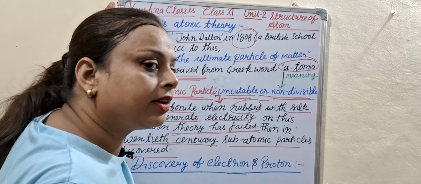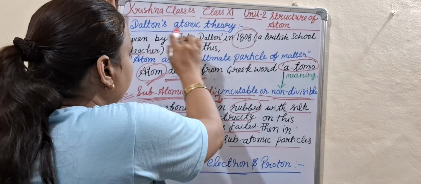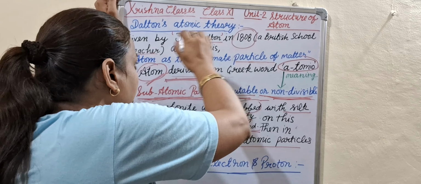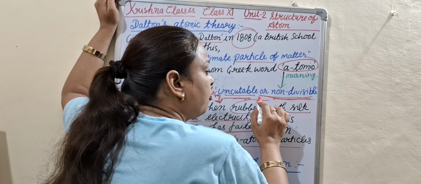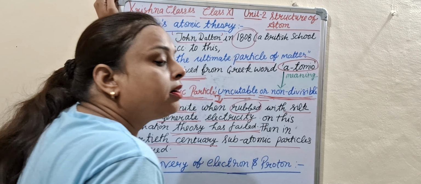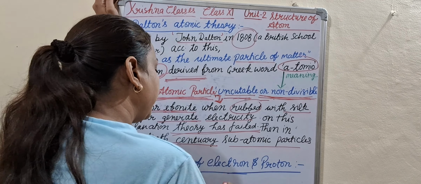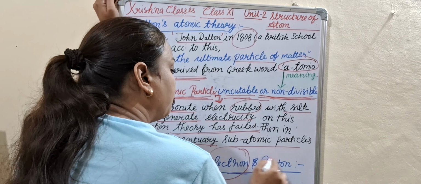John Dalton said atoms are non-divisible, but atoms are divisible into subparticles like electron, proton and neutron. So at that time this theory failed.